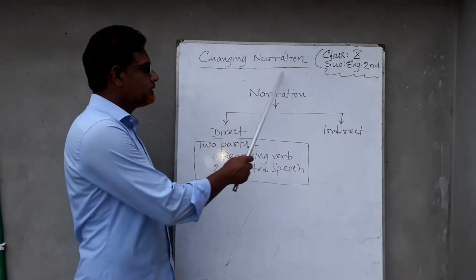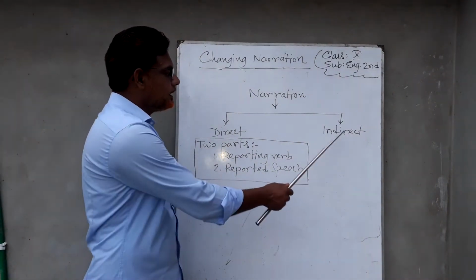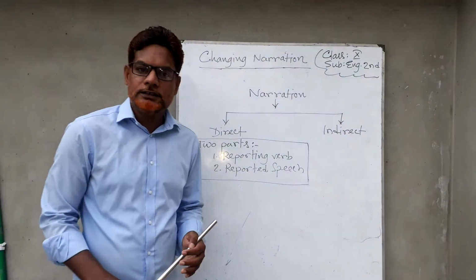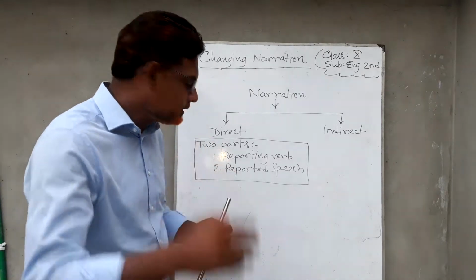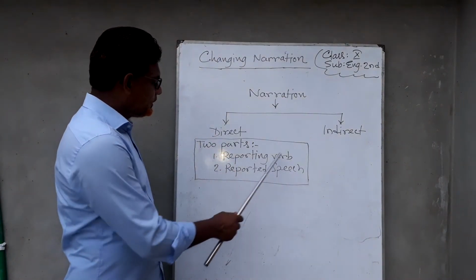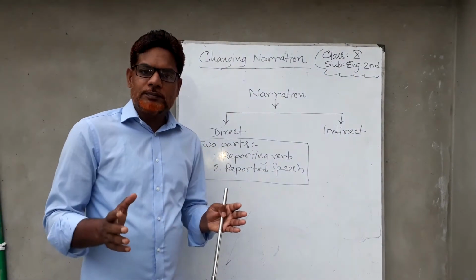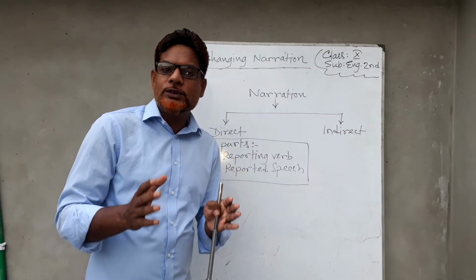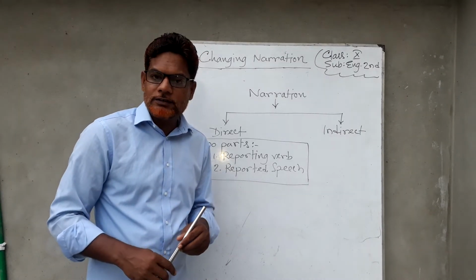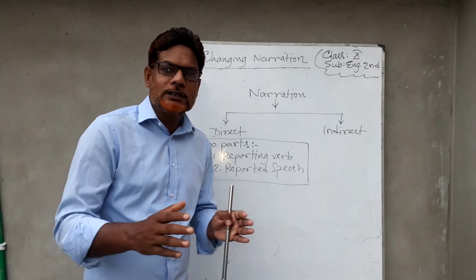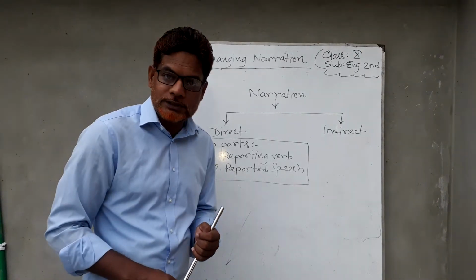Narrations are of two kinds. One is direct narration and the other is indirect narration. In direct narration, you will find two parts. What are they? Reporting verb and reported speech. The part which is outside of the inverted comma is called reporting verb, and the part which is inside the inverted comma is called reported speech.